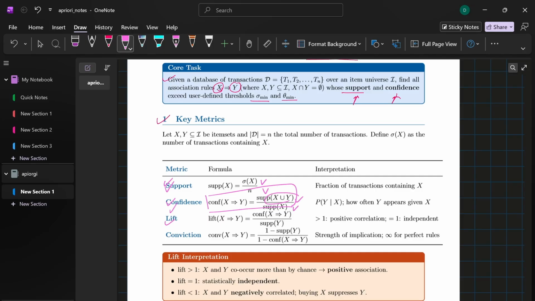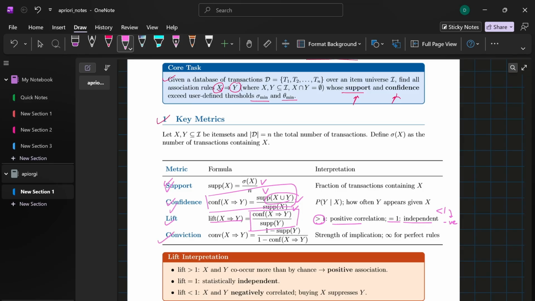Third one is the lift. This is very crucial because high confidence can be misleading. Lift tells us whether X and Y are actually independent or truly correlated. If lift is greater than 1, then they are positively associated. If lift equals 1, then they are statistically independent. And if lift is less than 1, then they are negatively correlated.